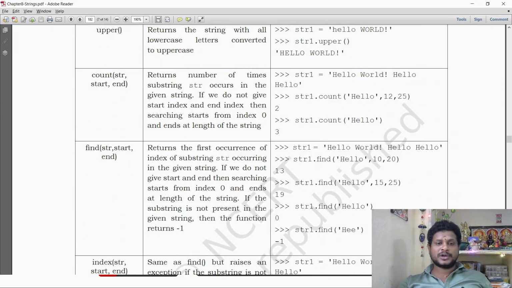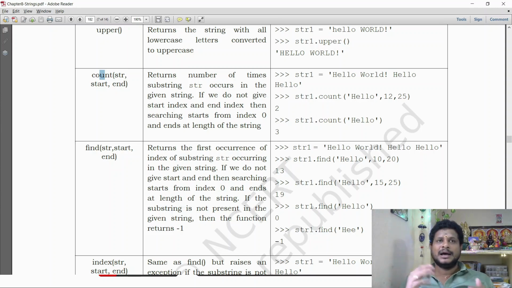Next one, count of string, comma start comma end. First I want to define the string and start and end. Count how many times. What do we do with money? We count it. No, same here, counting the characters. If money is in hand, what do we do? We count the money. Similarly, if there are characters, we are going to count those characters, that's all. Returns number of times substring str occurs in the given string. If you do not give the start index and end index, then the substring starts from index 0 and ends at the length of the string.